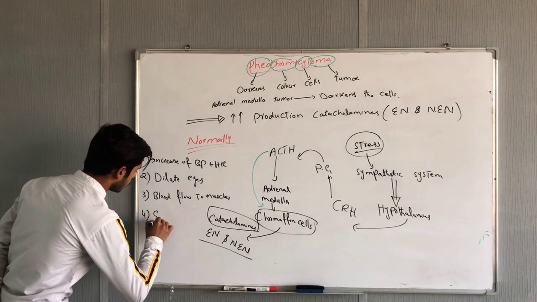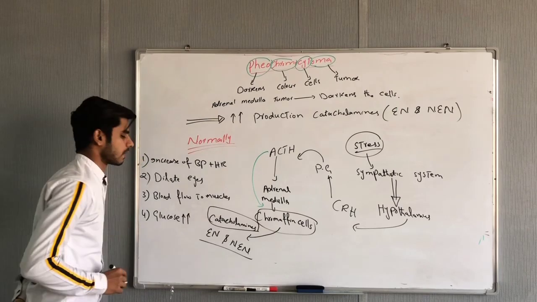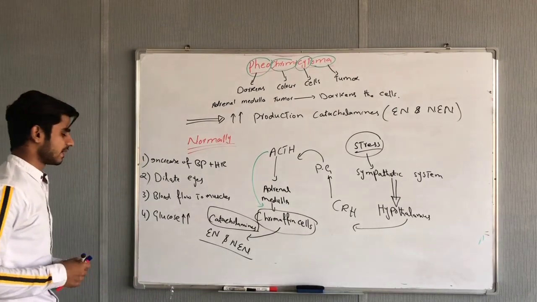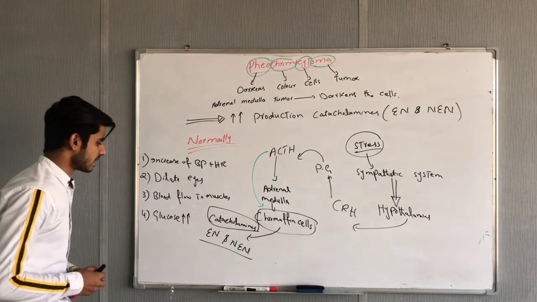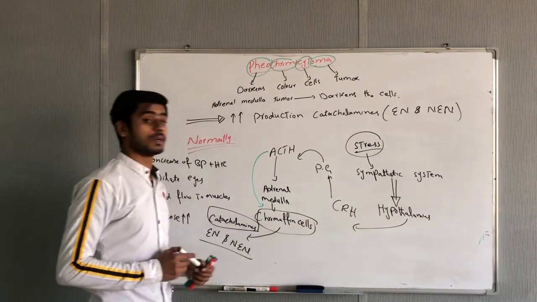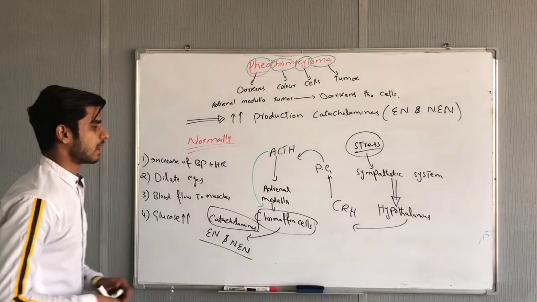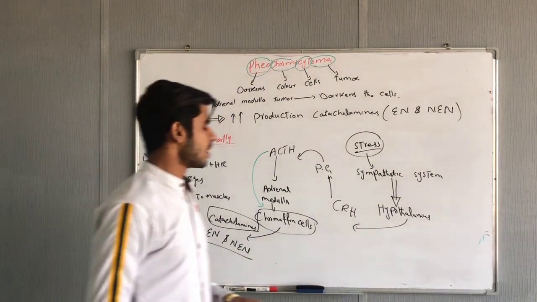Fourth is more glucose production. When glucose increases, our energy will increase, because in the case of the sympathetic system, we need more energy for fight or for flight. So this is the normal case of catecholamines.